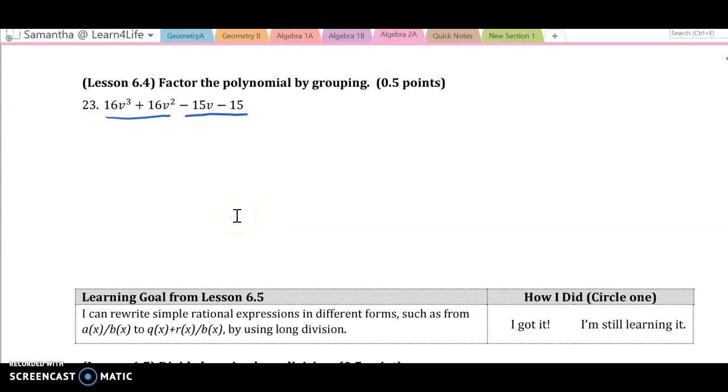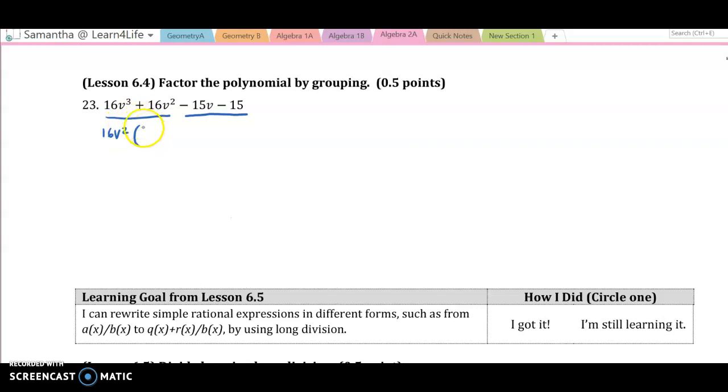Okay, now we've got to factor the polynomial by grouping. So remember, we focus on the first two terms and then the last two. For the first two, what can I factor out? Looks like I can take out 16, and then the smallest exponent of v is v squared. So I get 16v squared, and then I imagine multiplying back in. What needs to be here to get this term?